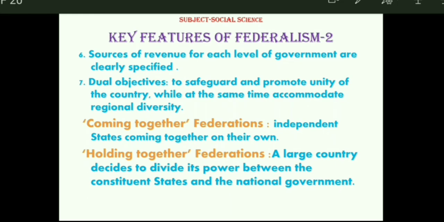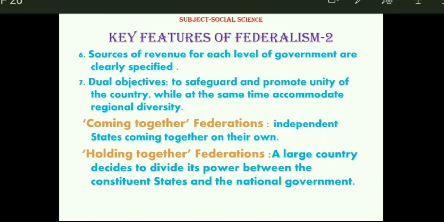It was not different units which came together. India, after attaining independence, was one independent country, but it decided through its constitution. The framers of the constitution decided that India will be a federal structure where most of the power will be in the control of the central government or the union government, and the remaining power will remain in the hands of the provincial or state government.